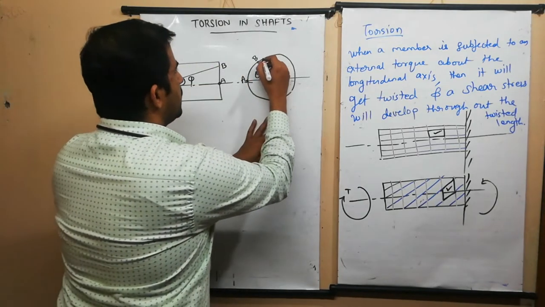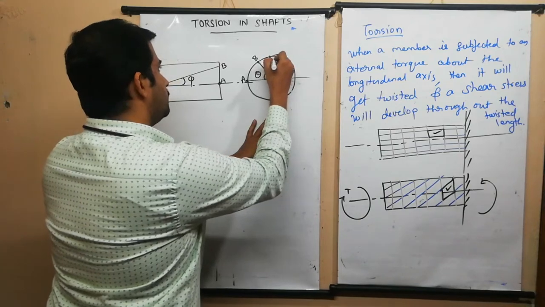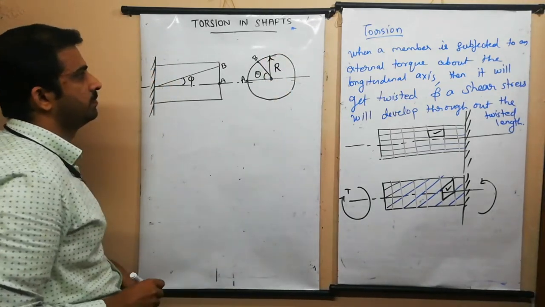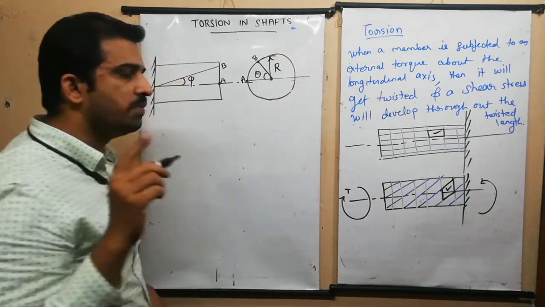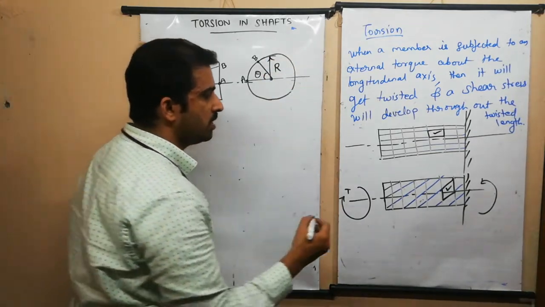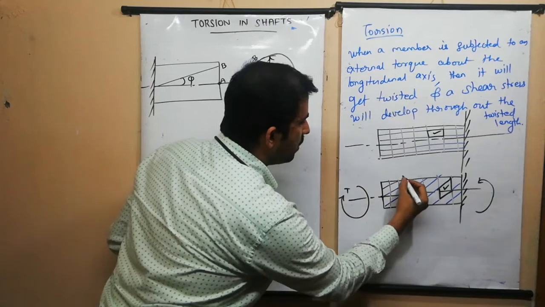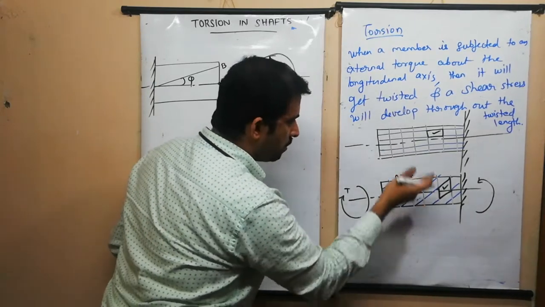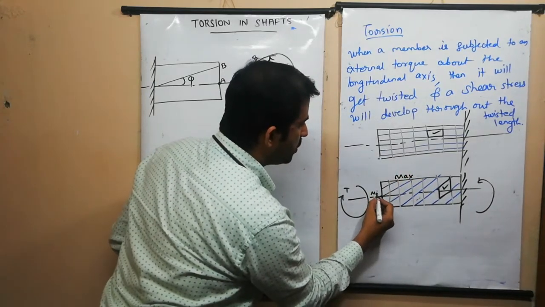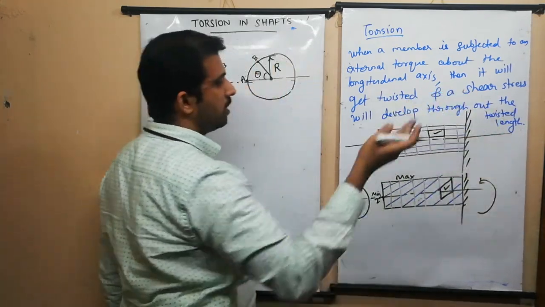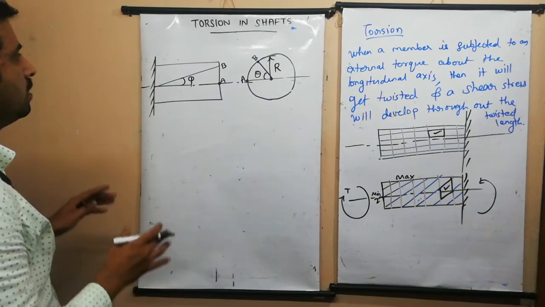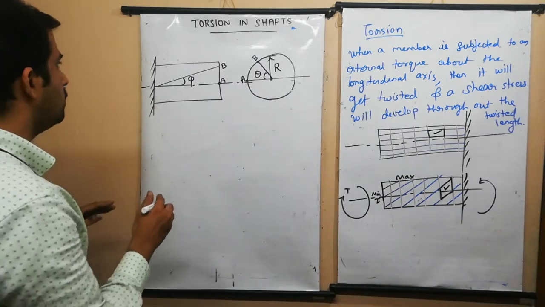Now let us consider the radius as capital R. Why am I considering this radius here? It is very important to keep in mind that the shear stresses generated will be maximum on the top surface, and the minimum shear stress is observed along the longitudinal axis of the shaft. Now from this figure, I will do one thing.